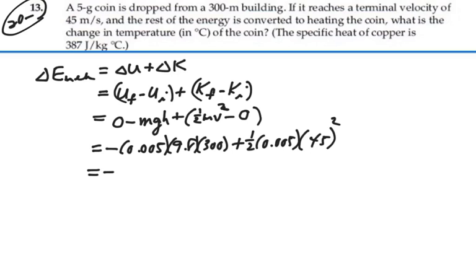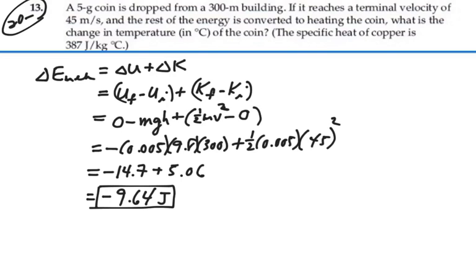If I calculate this, 0.005 times 9.8 times 300, negative 14.7 for our change in potential energy, plus 5.06 for our change in kinetic energy. This will give us a total change of negative 9.64 joules mechanically.